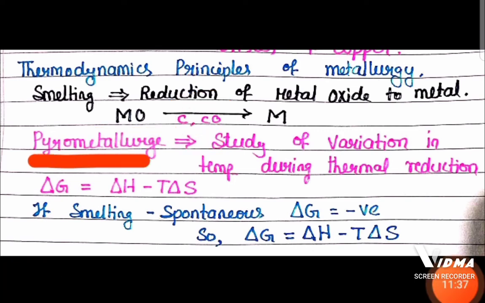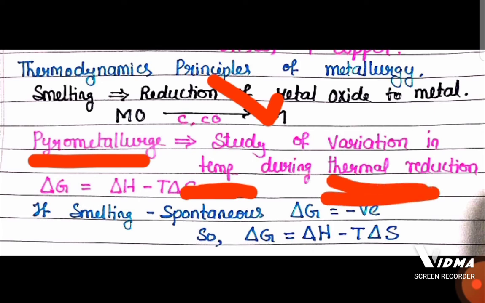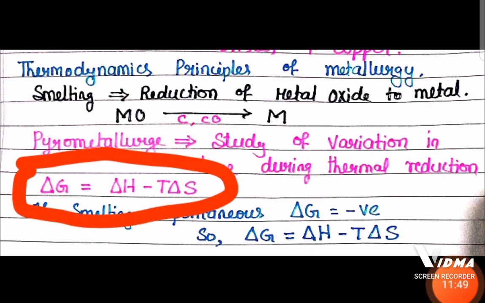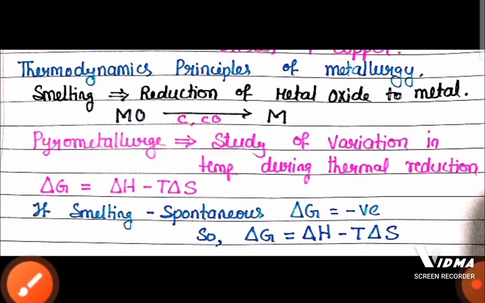So that's why here the pyrometallurgy concept we need to understand. Pyrometallurgy means study of variations in temperature during thermal reduction. Okay, and here one formula is very useful that we have studied in thermodynamics in 11 CBSE. Delta G is equal to delta H minus T delta S. I hope you remember this formula.